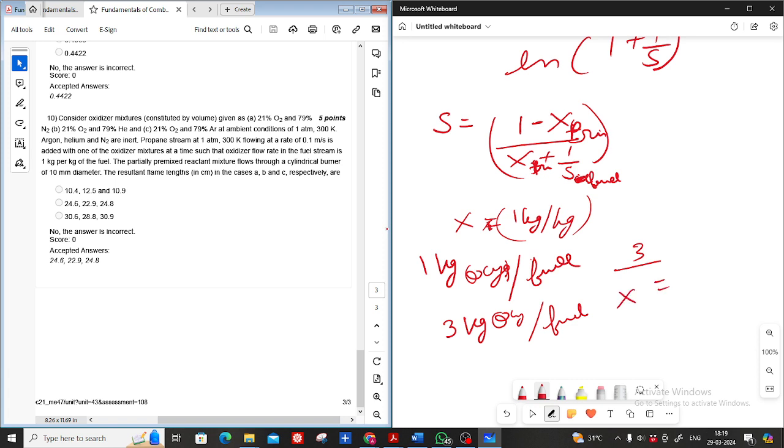We have to divide 3 upon the mass. Suppose that we have 1 kg of fuel and 3 kg of oxidizer. So here you divide 3 upon the amount of mass of oxidizer required to burn 1 kg of fuel. I hope it is clear. So in this case, we will